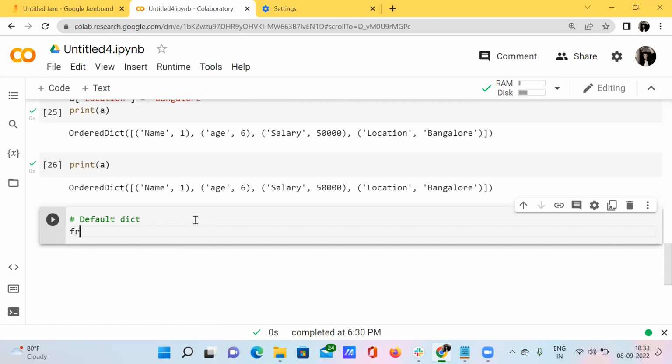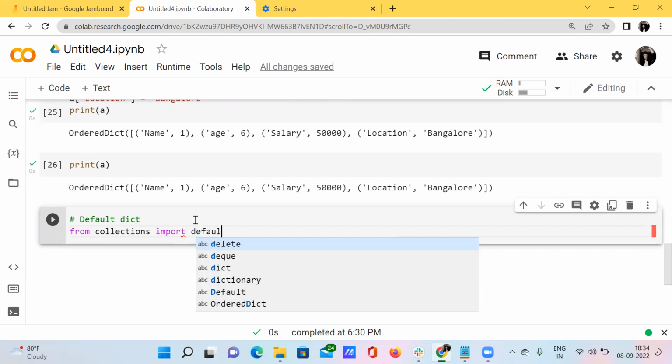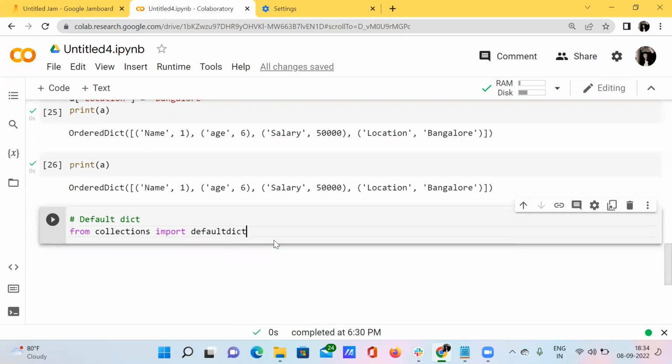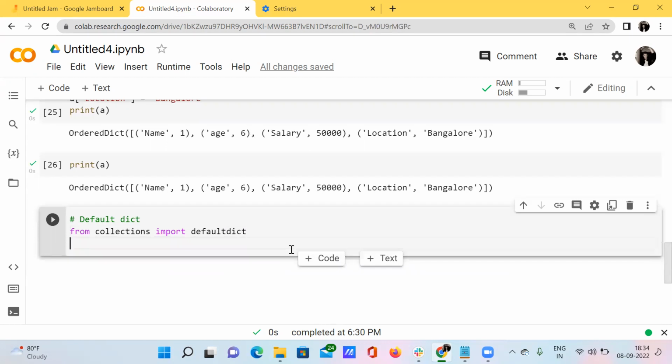So we're going to import default dict from the collections module. I see the recommendation as defaultdict, so I'm just pressing on it and importing it.